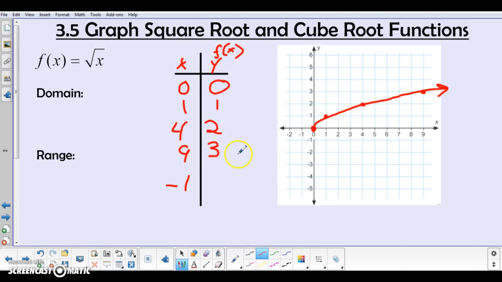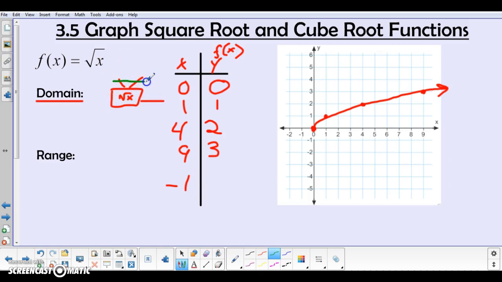So that brings me to the idea of domain. The domain is the possible x values that I can plug into my function. I think of my function maybe like a function machine, where there's input and then there's output. Stuff goes in, something happens in here, and then out comes an output. Well, this machine is the square root of x machine. I plug things in and it spits out an output. The domain is kind of like a filter on my function machine. It's telling me these are the x values that you can safely plug into your machine.